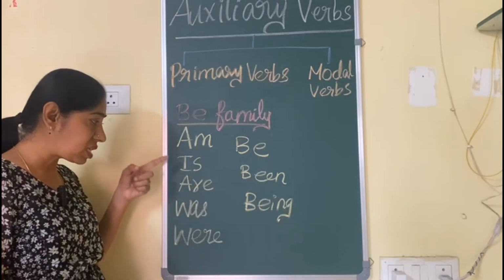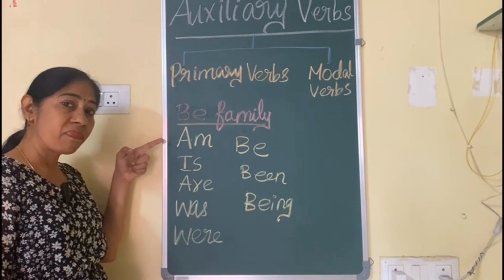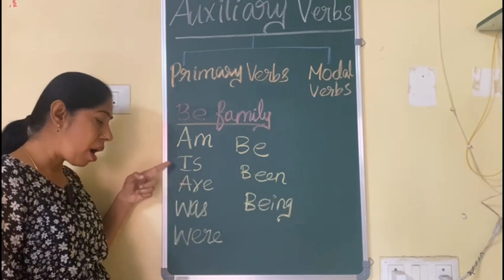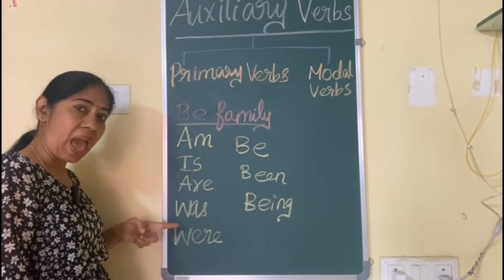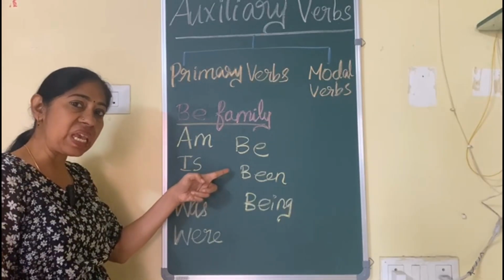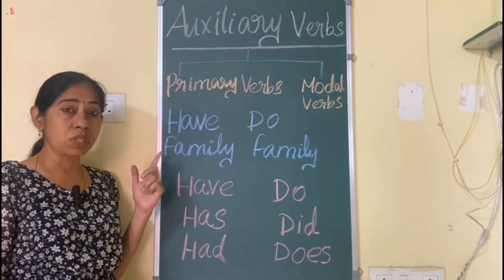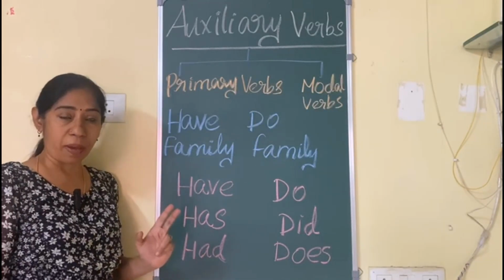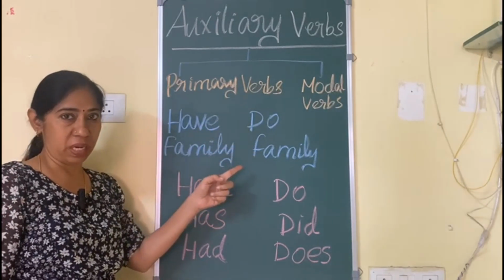First, let me just tell it once more. So just listen, everyone. Am, is, are, was, were, be, been, being. We have discussed the be family. Now let us see the other two families, that is the have family and the do family.